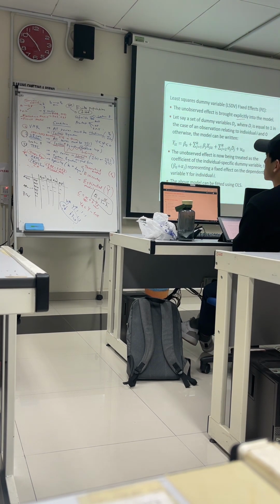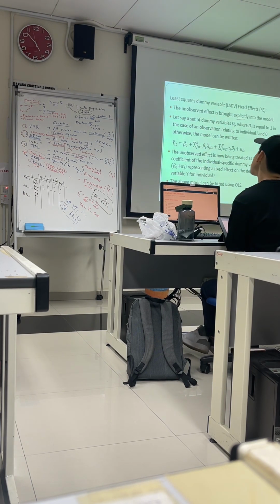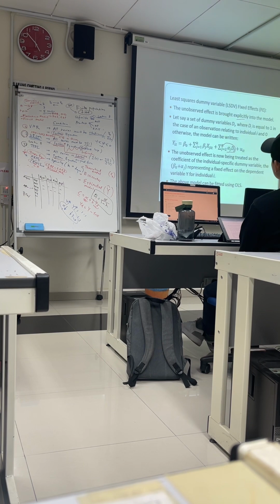So we want to model that. We want to show the difference. Okay, and how to do it? We put dummies. For every country, let's start with an example, say we are assuming G7 countries, so every country gets a dummy variable. Let's say we assume 13 states in Malaysia, every state also gets a dummy variable. So we assume the dummy equals 1 if the observation is for individual i, 0 otherwise.